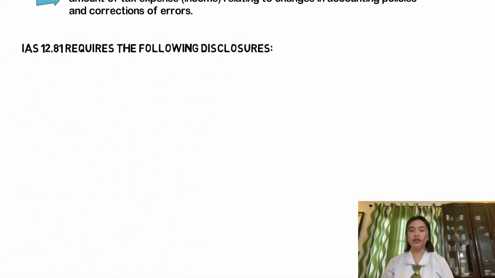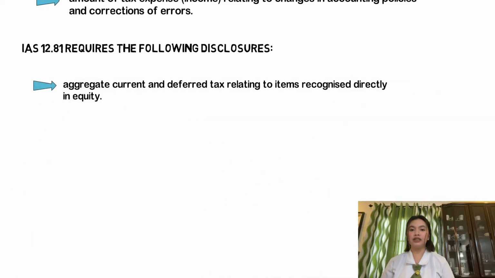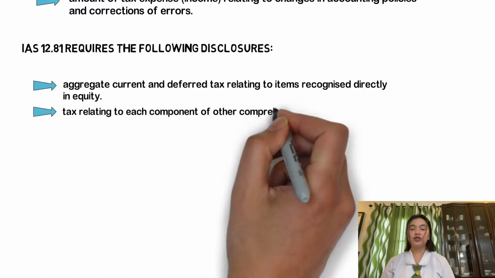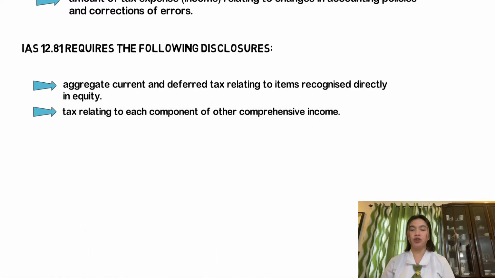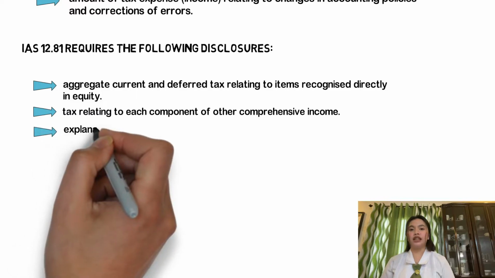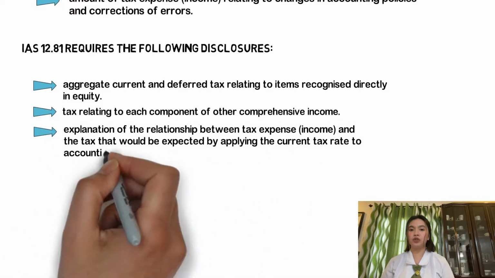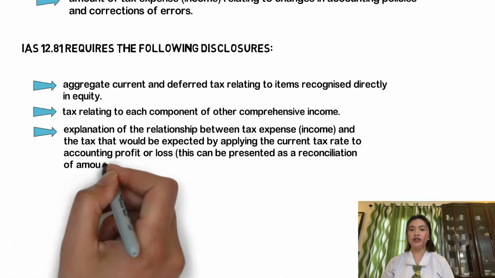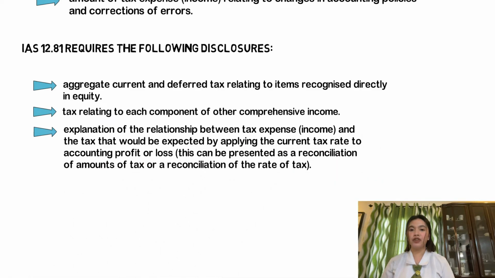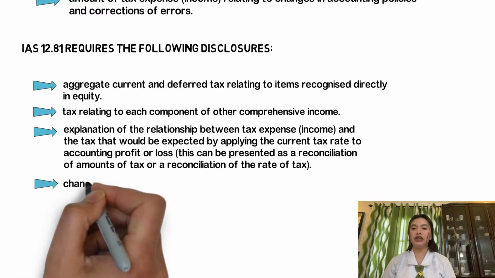IAS 12.81 requires the following disclosures. Aggregate current and deferred tax relating to items recognized directly in equity. Tax relating to each component of other comprehensive income, and an explanation of the relationship between tax expense and the tax that would be expected by applying the current tax rate to accounting profit or loss, which can also be presented as a reconciliation of amounts of tax or reconciliation of the rate of tax.